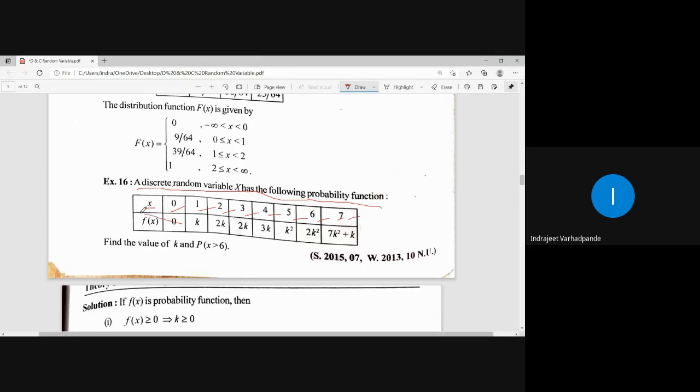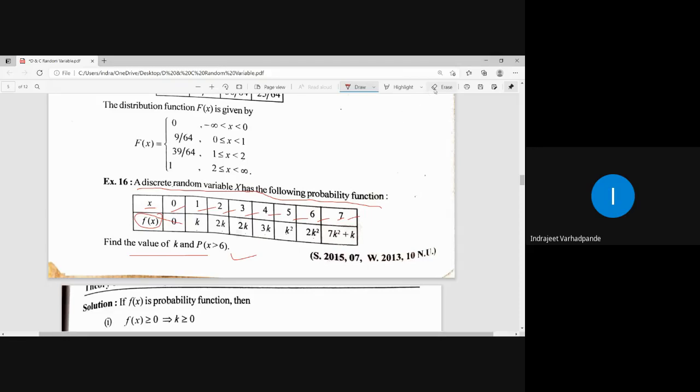Their corresponding probability f of x is 0, k, 2k, 2k, 3k, k square, 2k square and 7k square plus k. So find the value of k and the probability for x greater than or equal to 6.